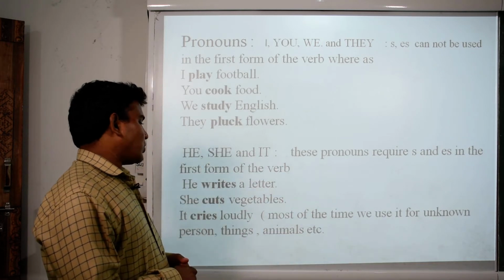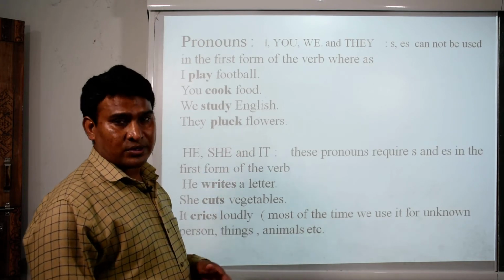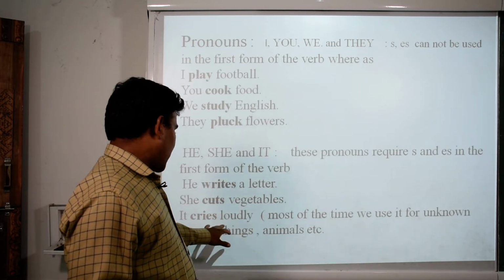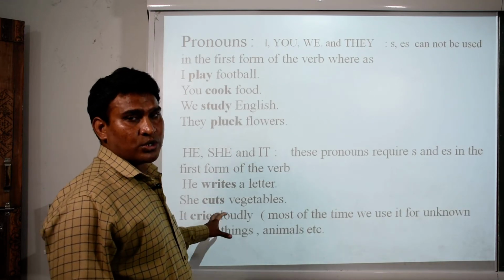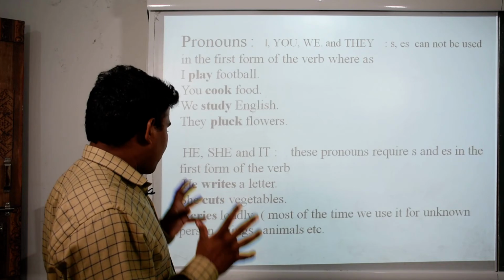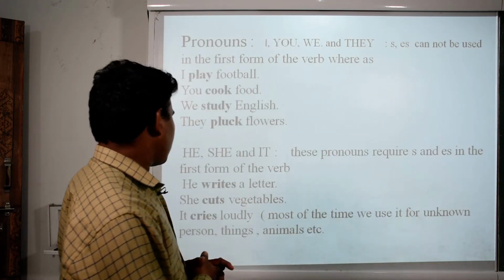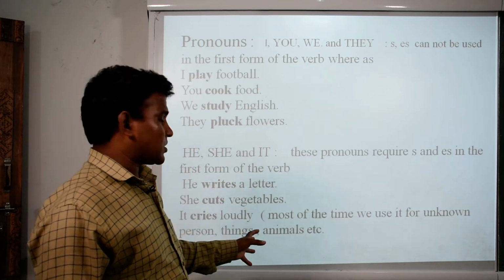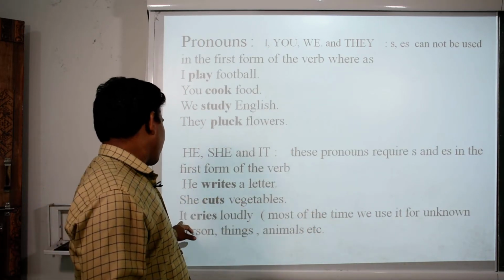It cries loudly. It cries. Of course, this is an adverb. Adverb is used along with the verbs in order to convey the perfect meaning. Most of the time we use it for unknown persons, things and animals, etc. All these things are written for it.